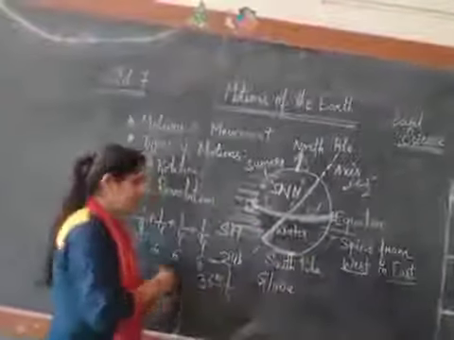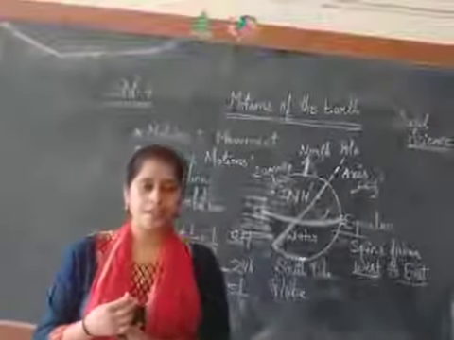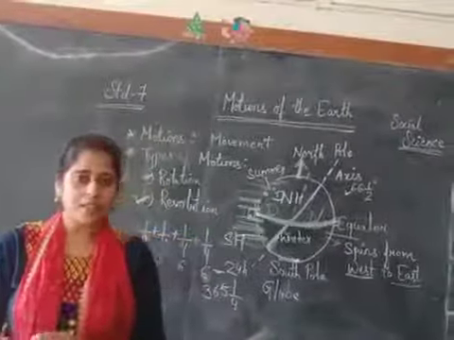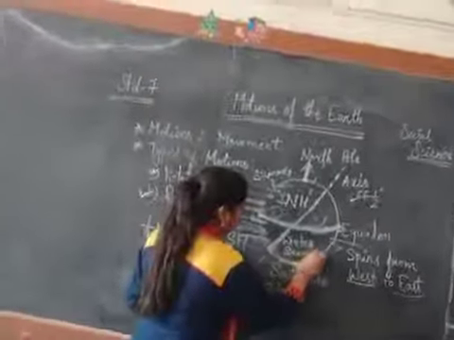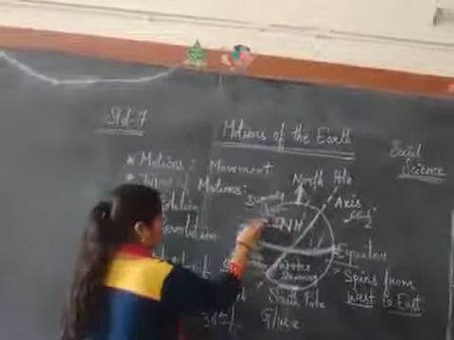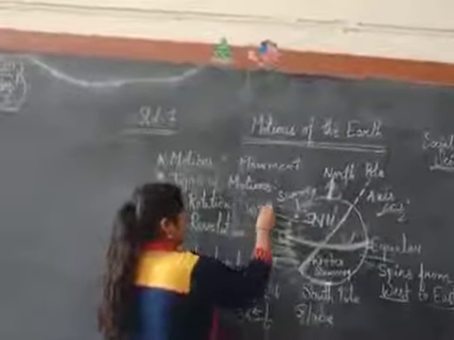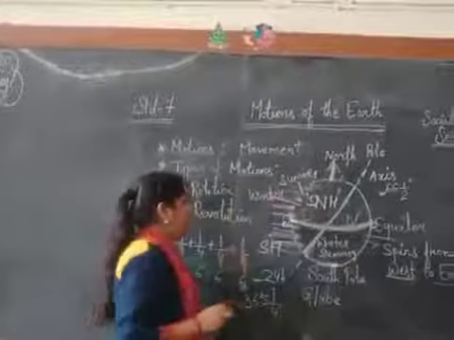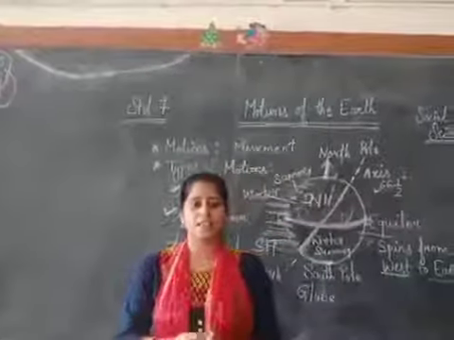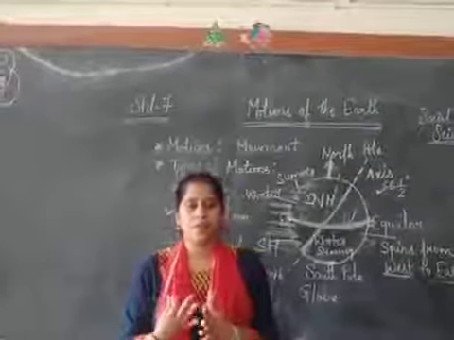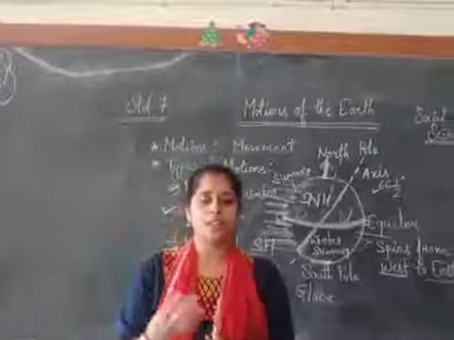That means when the southern hemisphere experiences summer season, then the northern hemisphere experiences winter season.